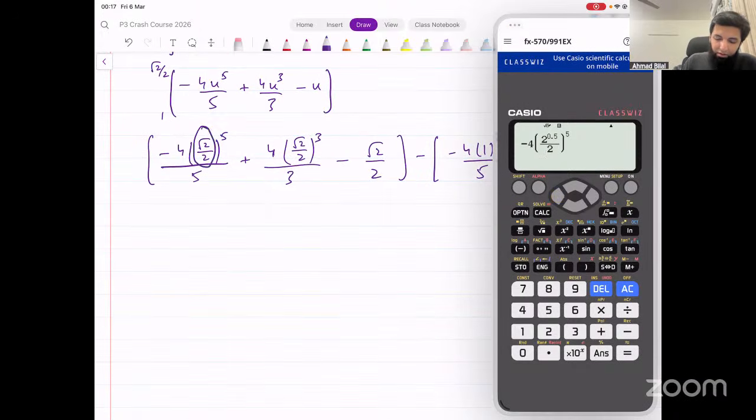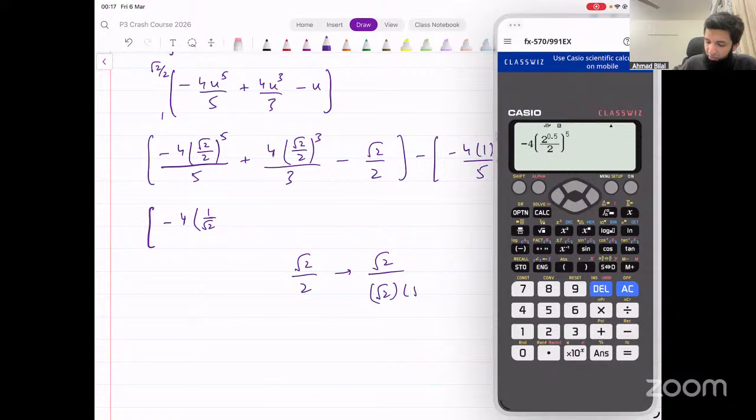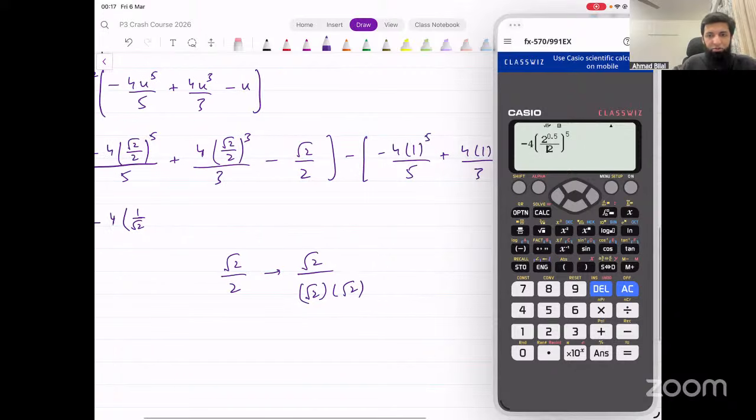First of all, root 2 over 2 could also be thought of as 1 over root 2, right? Because when you have root 2 over 2, you can write the denominator as root 2 into root 2. That's 2, right? Root 2 and root 2 get cancelled, and that gives us 1 over root 2.